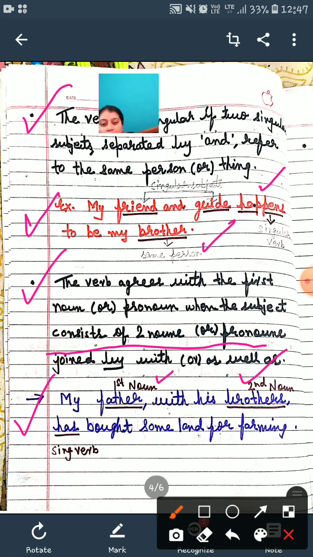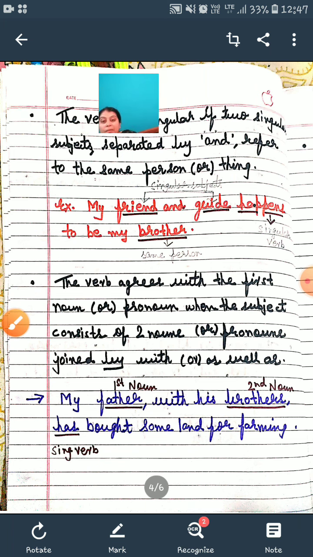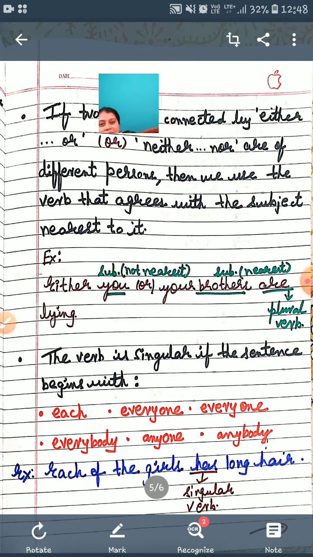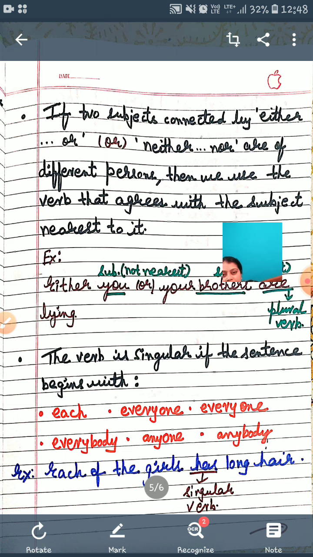What is the singular verb here, students? My father with his brothers has bought some land for farming. Okay, please go through my video very carefully. If you want, you can pause it and write the notes also. It's very important to understand. This particular topic is very easy once you understand the concept, right?